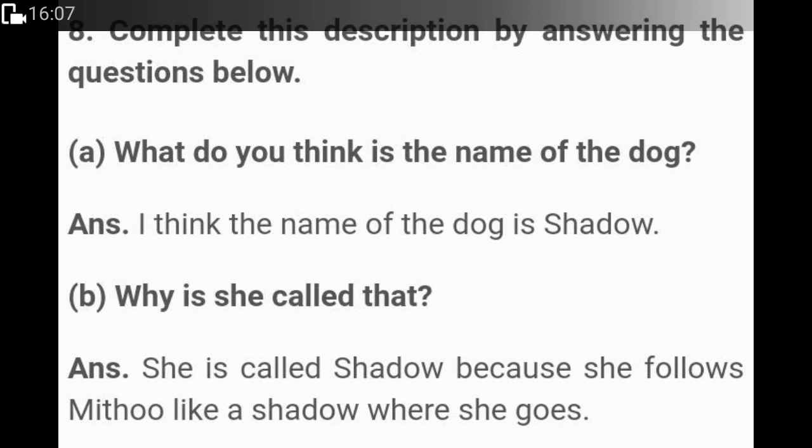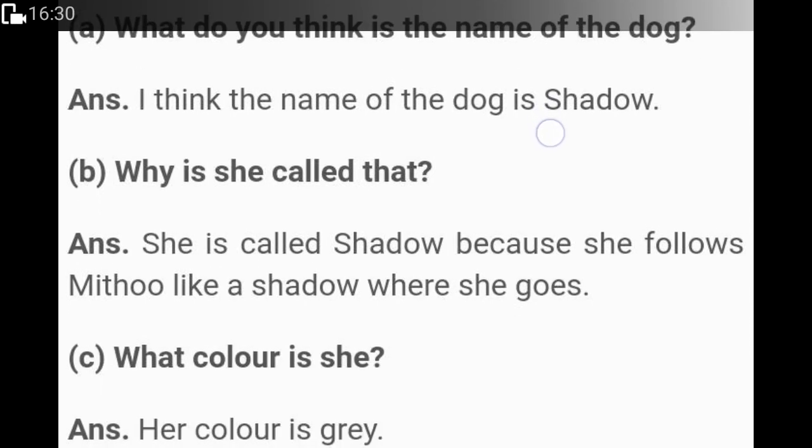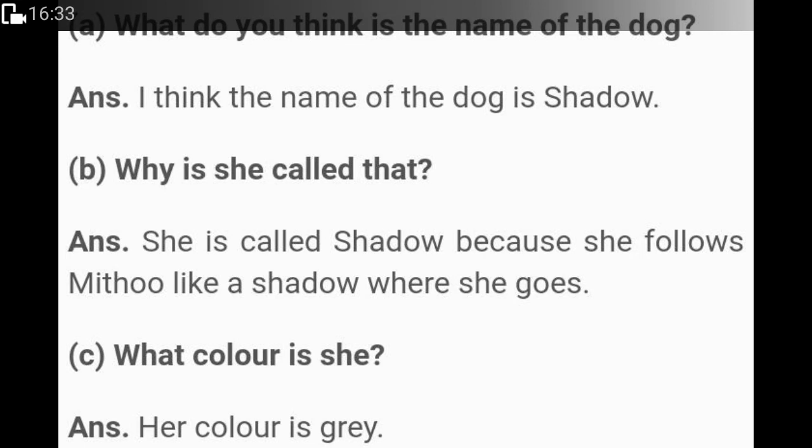Now, when we turn to page number 47, we are given, write a few lines on Mithu and his little dog named Shadow. So, from that we know that I think the name of the dog is Shadow. You have to write it on page number 47 where you are given blanks on top of the page. What is she called? She is called Shadow because she follows Mithu like a shadow wherever she goes. Now the dog is very fond of Mithu, so she follows her everywhere.